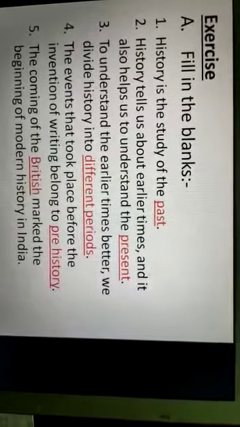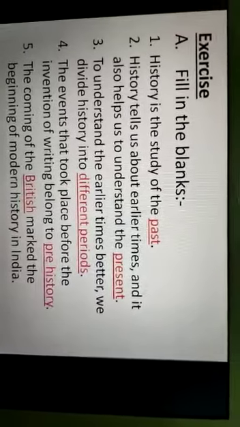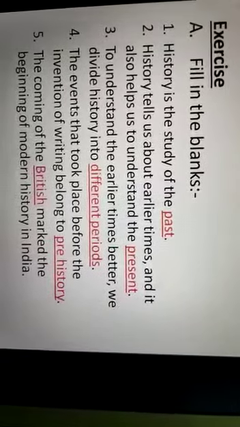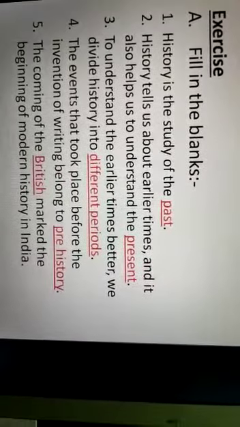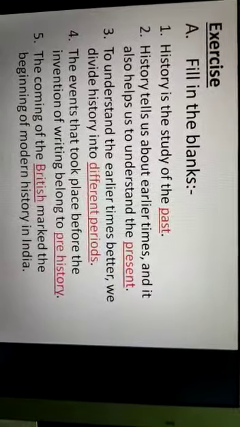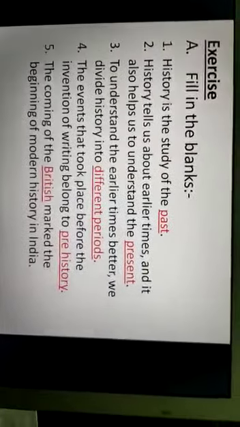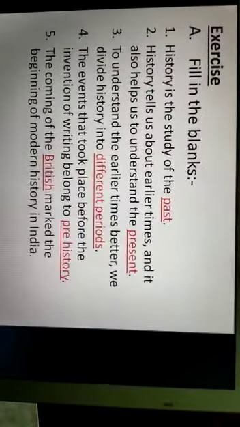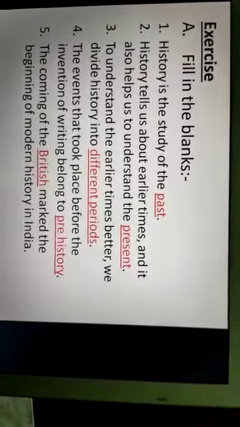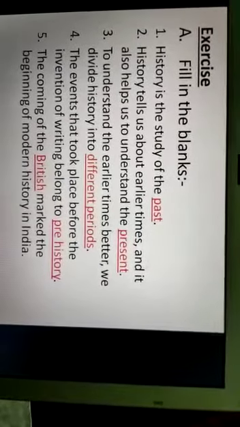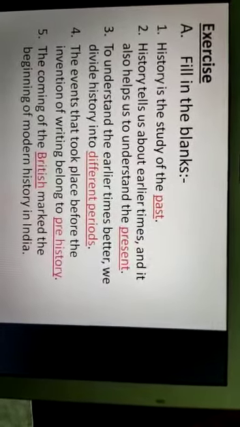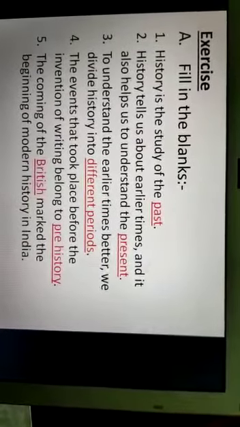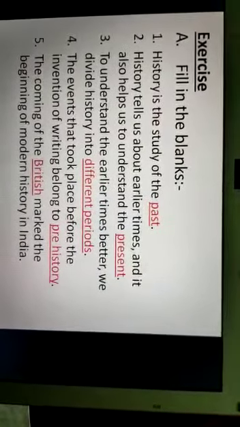Number 3. To understand the earlier times better, we divide history into dash. On the dash you have to write different periods. So number 3. To understand the earlier times better, we divide history into different periods.